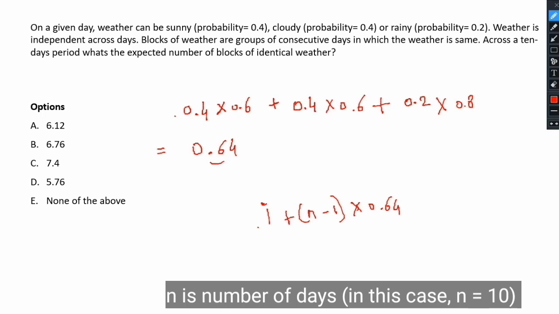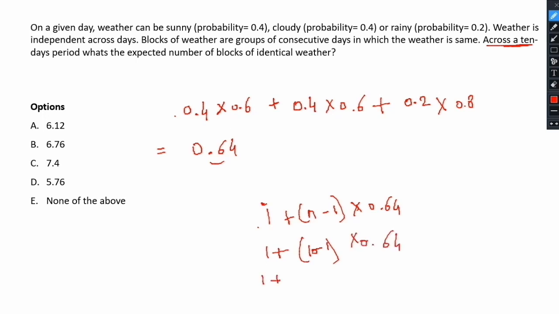So if you put the value of n as 10, because we have to find the total number of weather blocks across 10 days, we get 1 plus (10 minus 1) times 0.64. This becomes 1 plus 9 times 0.64, which becomes 1 plus 5.76, and that is nothing but 6.76. Okay, so option B will be our right answer. Across a 10-day period, the expected number of blocks of identical weather will be 6.76.